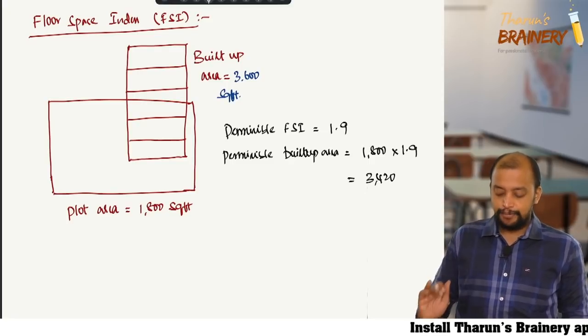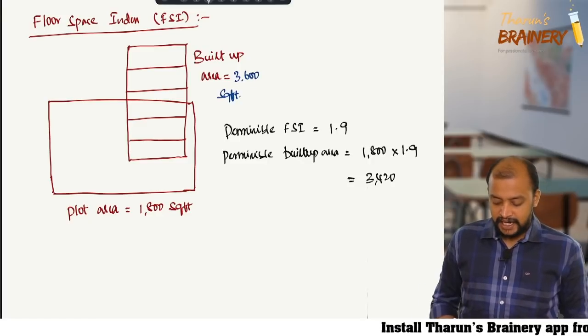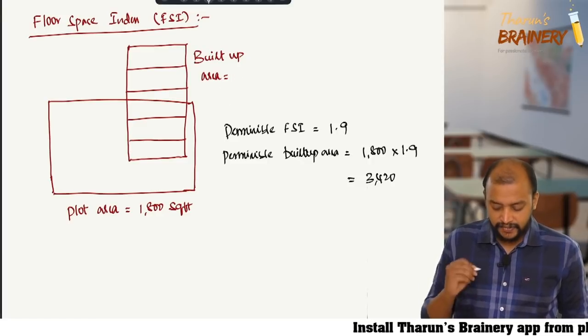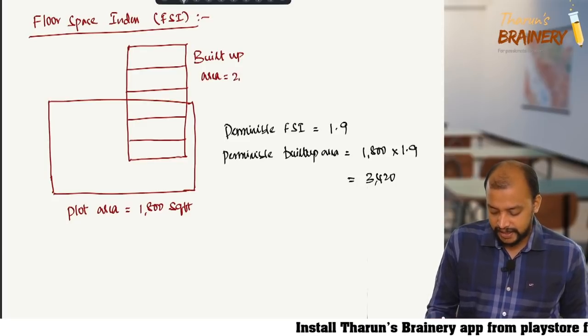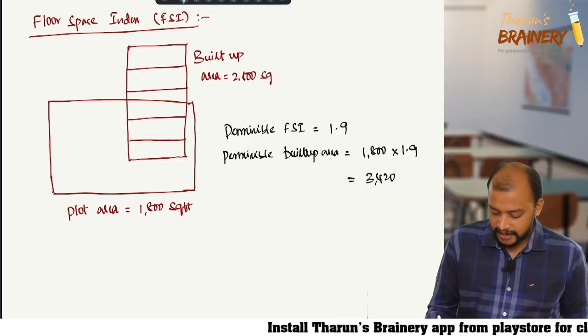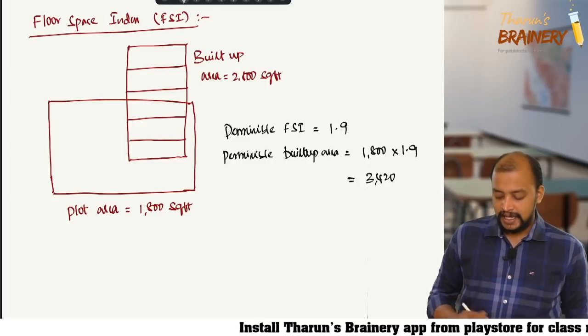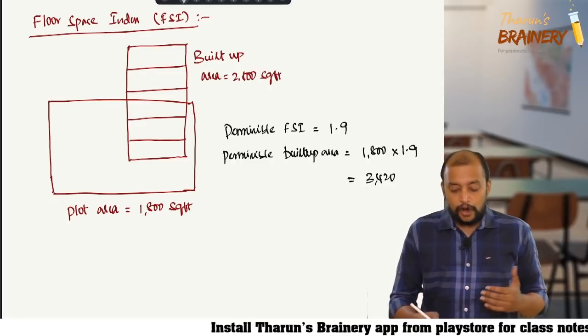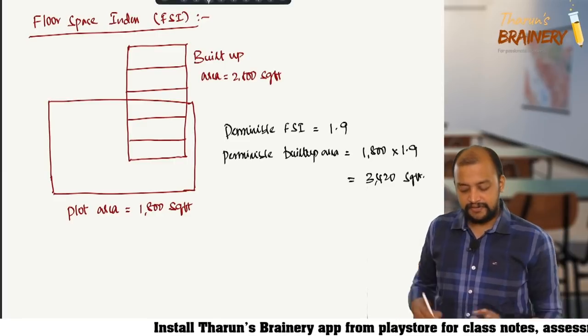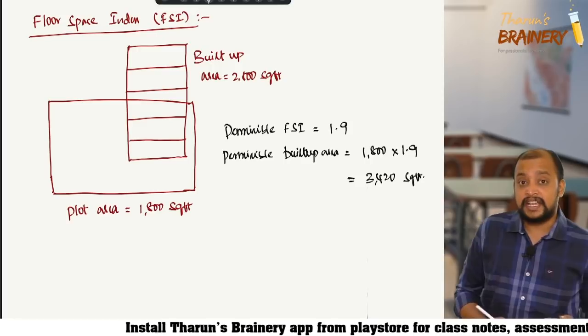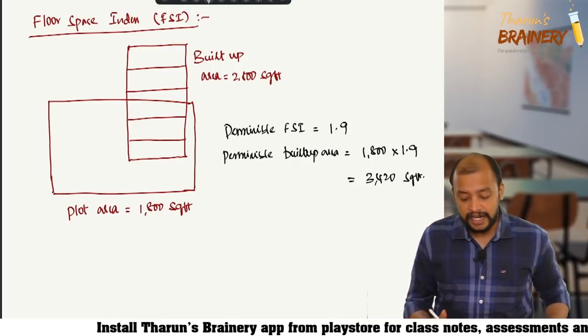Now, suppose the built up area is not 3600 square feet, it is 2800 square feet. Then how much is the permissible built up area? 3420 square feet. So what is the FSI that is unutilized?